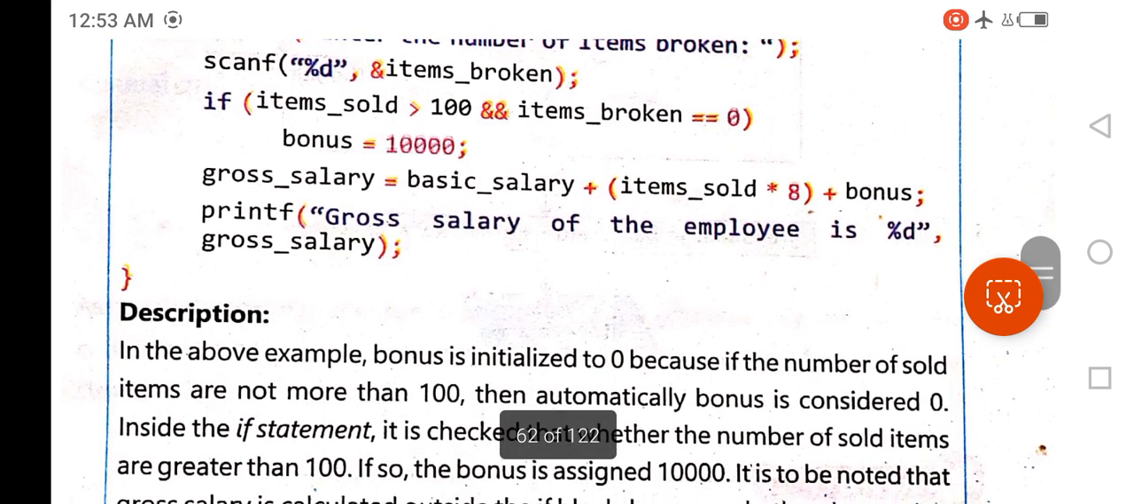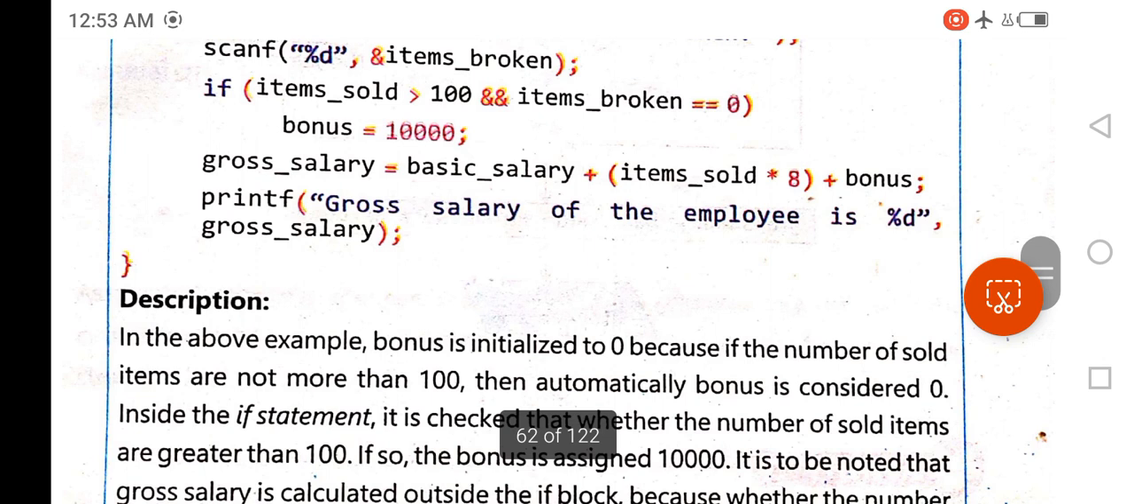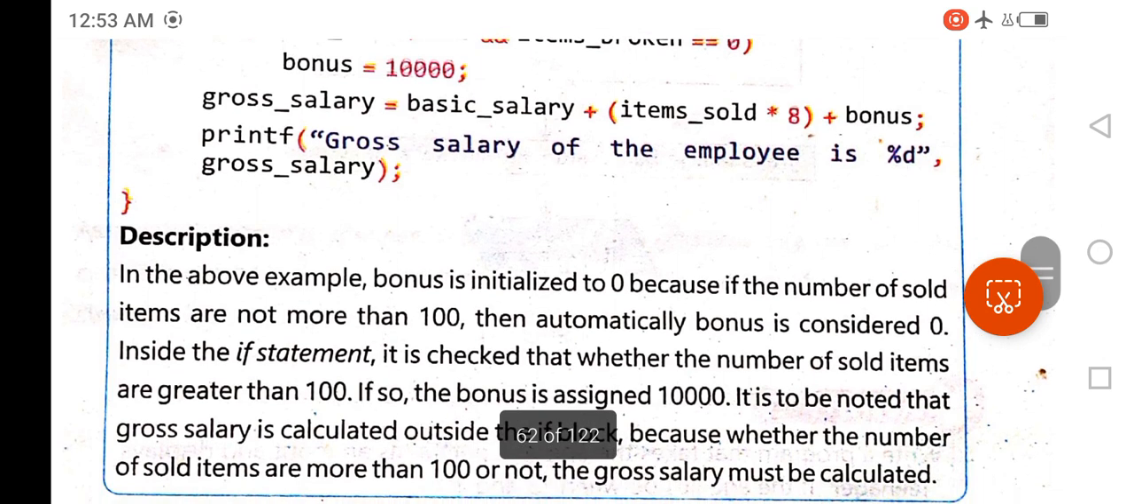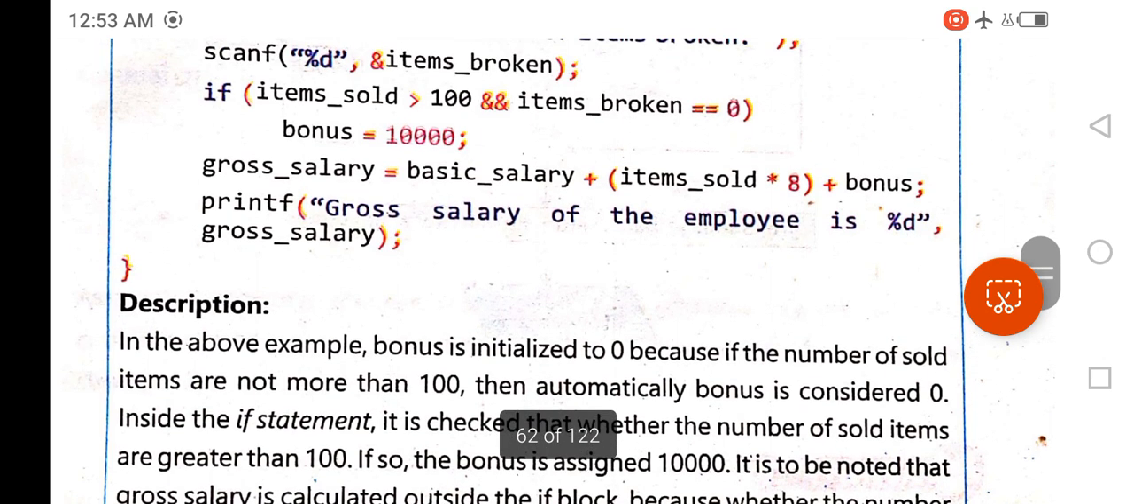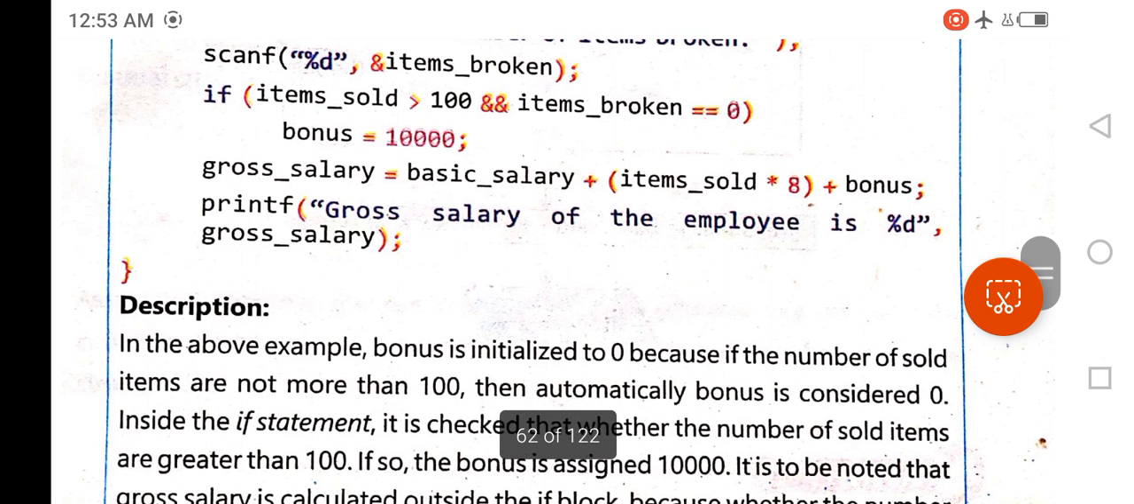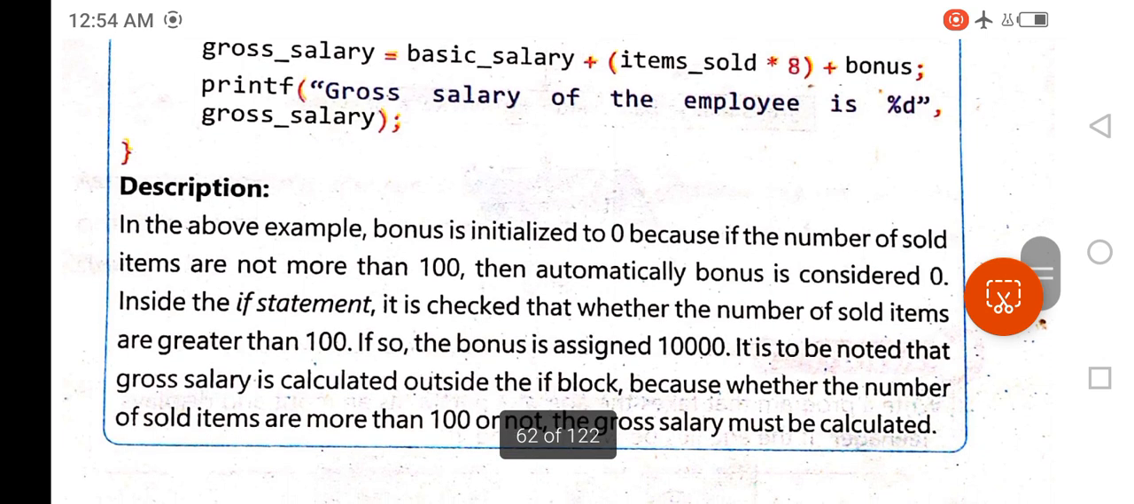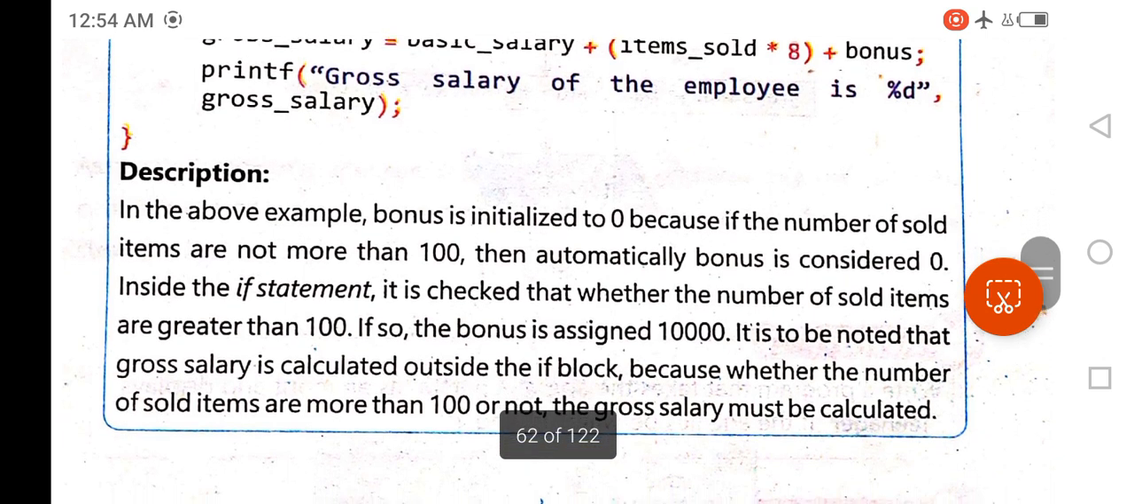If items sold is greater than 100 and items broken equals 0, then you will assign a value of 10,000 to the bonus. Otherwise, you will do nothing. Now you will calculate gross salary. Gross salary equals basic salary plus items sold multiplied by 8 plus bonus. Then in the next printf statement, you will display the value of gross salary.